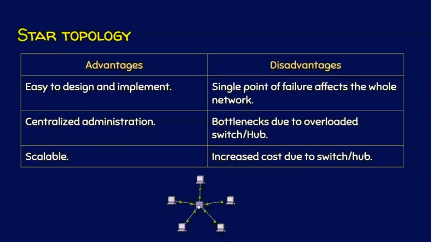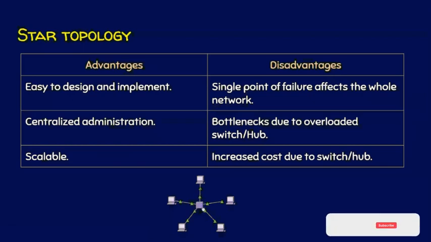If you find that 24 computers are not sufficient, and you have 50 more computers, you bring another switch and connect all the computers to that switch, and again make a communication between this switch and this switch so that this network becomes a scalable network. So star topology is easy to design and implement, and there is a centralized administration, and it is a scalable network. And star topology has serious disadvantages too.